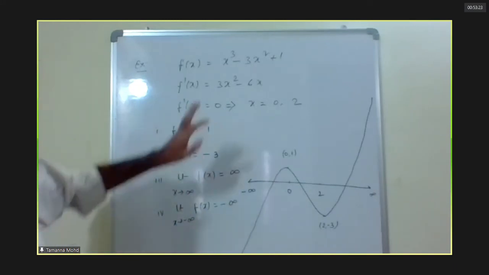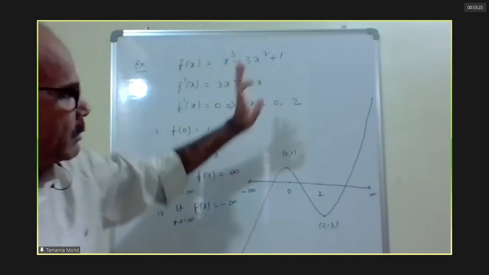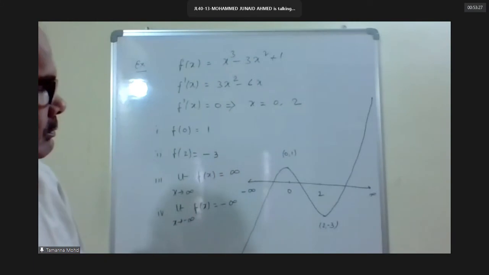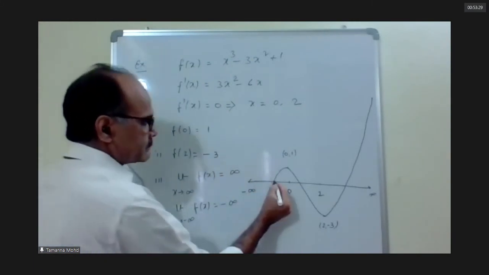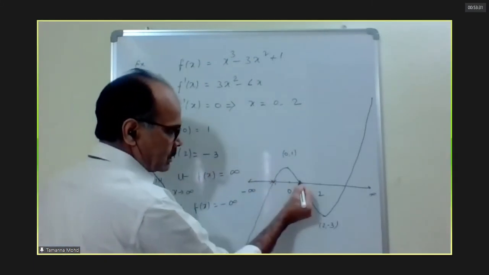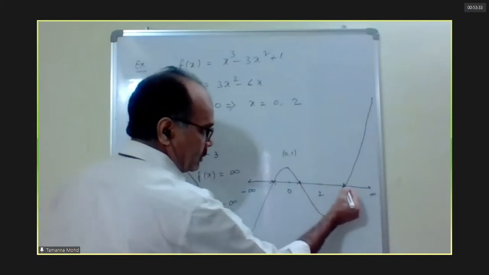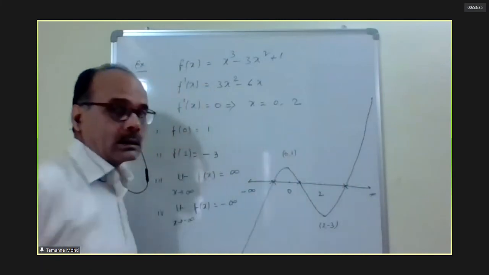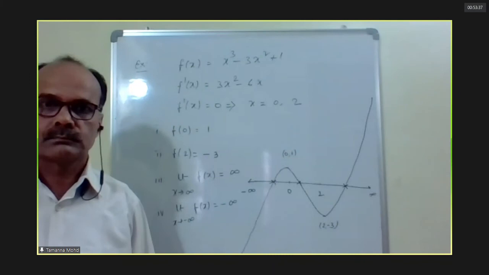Now tell me how many roots the equation f x equal to 0 has. 3. This is one root, value of x. Other root, third root.